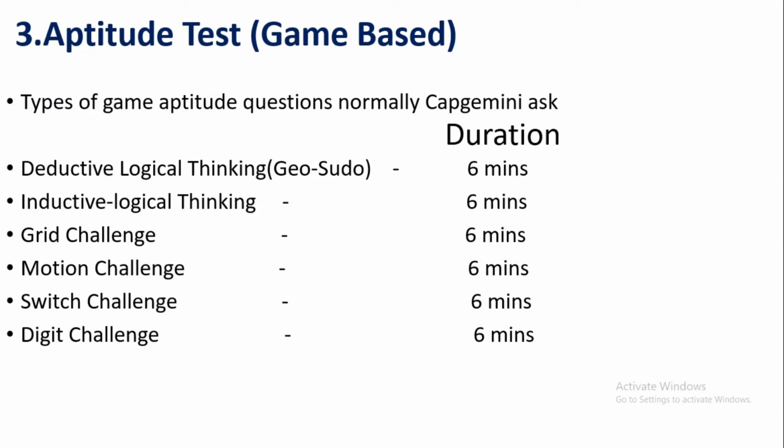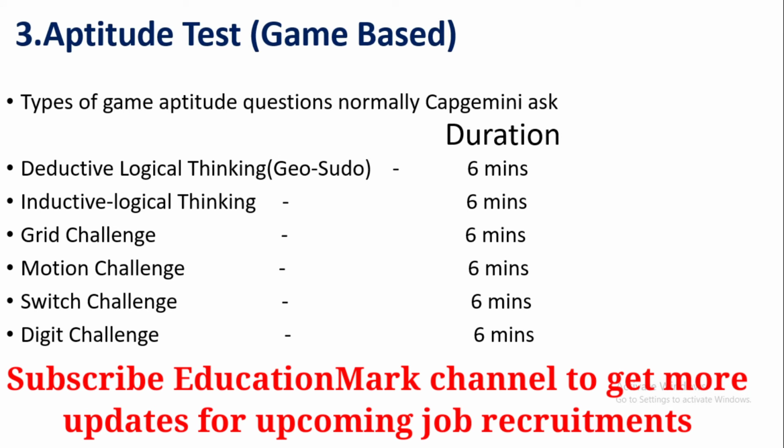After that, the third section is the aptitude test, which is game based. There are 6 types of game based questions that Capgemini normally asks. The first one is deductive logical thinking, then inductive logical thinking, grid challenge, motion challenge, switch challenge, and digit challenge. For all of these challenges you will get 6 minutes per question.